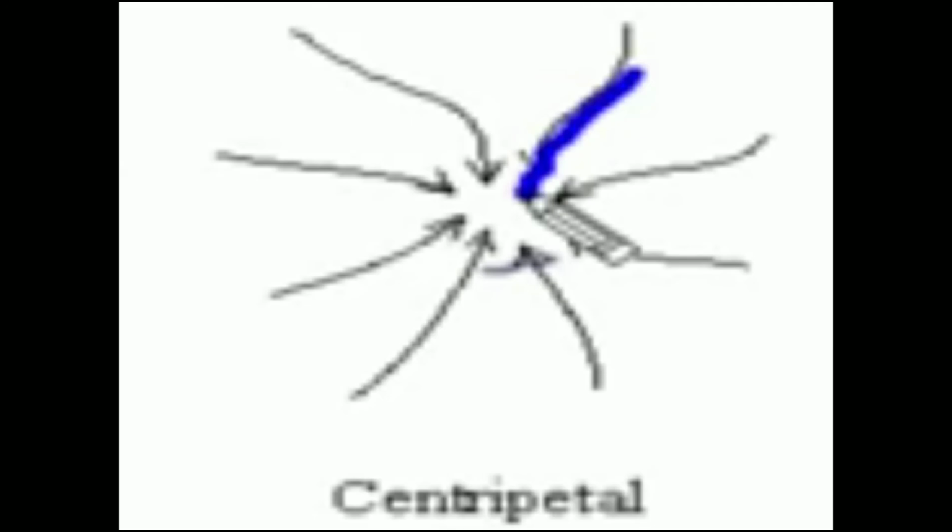And the fourth one is the centripetal pattern, in which the rivers from all directions are flowing into the center, and this center becomes a lake, because all the rivers coming from all directions pour their water into the center. So the center will become a lake, and this is called the centripetal pattern.